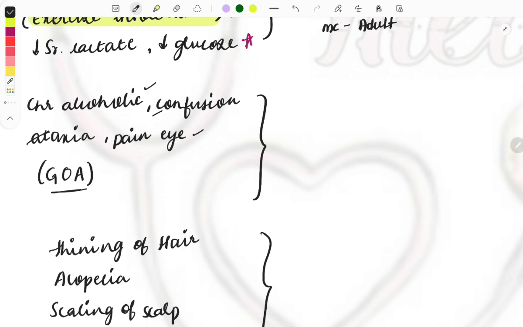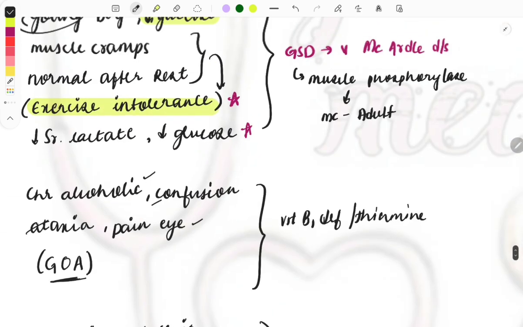Okay, so these are the things which you will be remembering by the mnemonic GOA, and the cause of this one will be vitamin B1 deficiency, which can also be written as thiamine deficiency. Okay, so due to this deficiency,